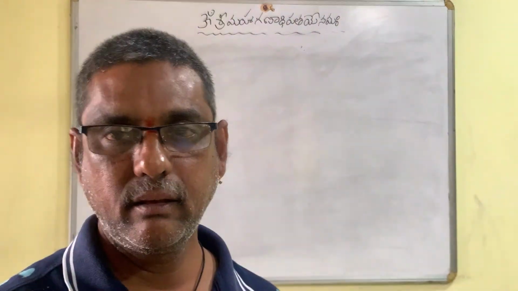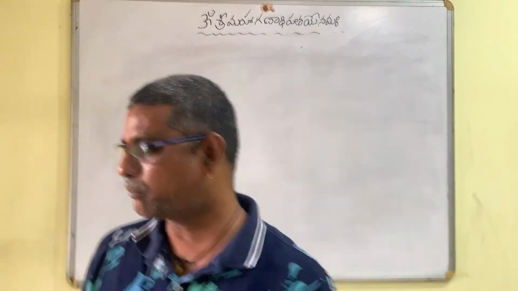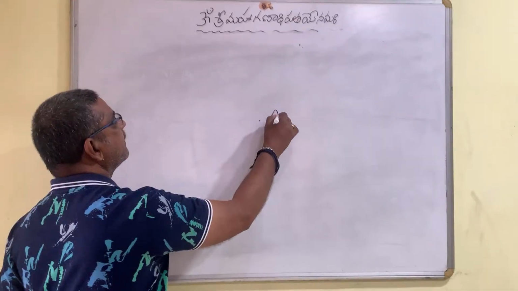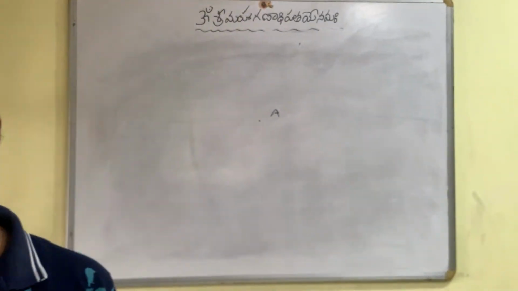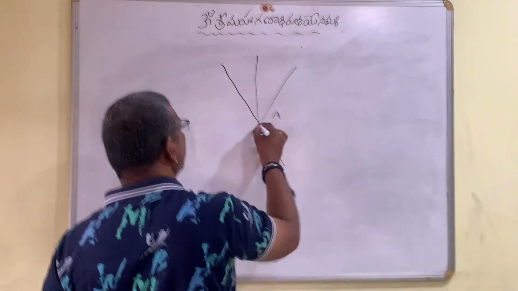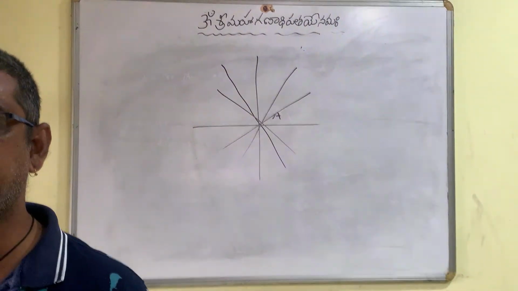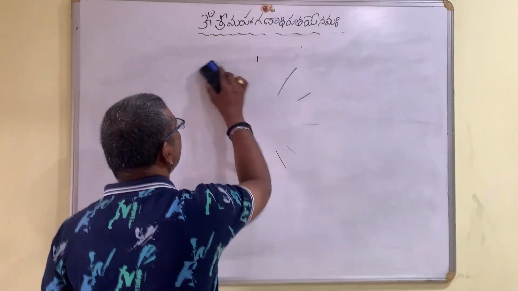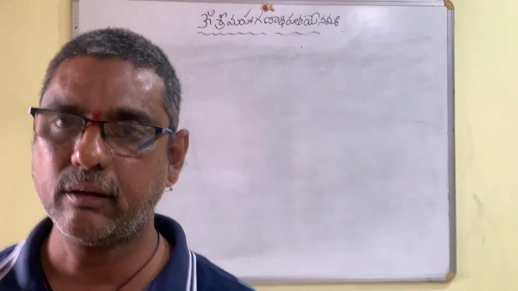Only one line can pass through a point on a plane. Is it true or false? Suppose there is a point A on a plane. Can we draw only one line or more lines? We can draw an infinite number of lines passing through a point. So that is a false statement. The reason is that we can draw infinite lines passing through a point.